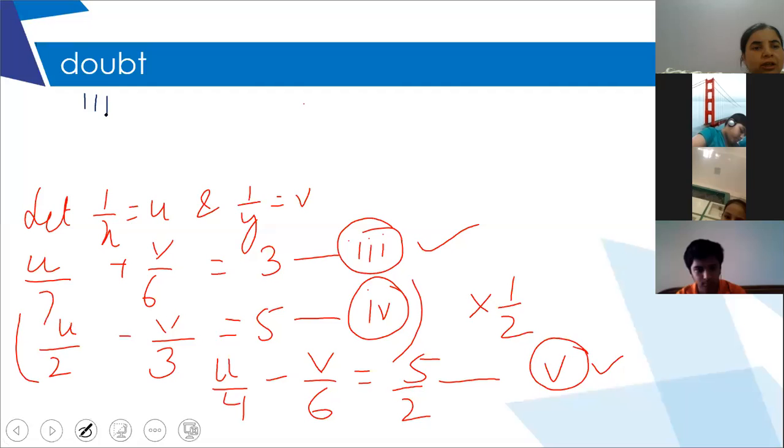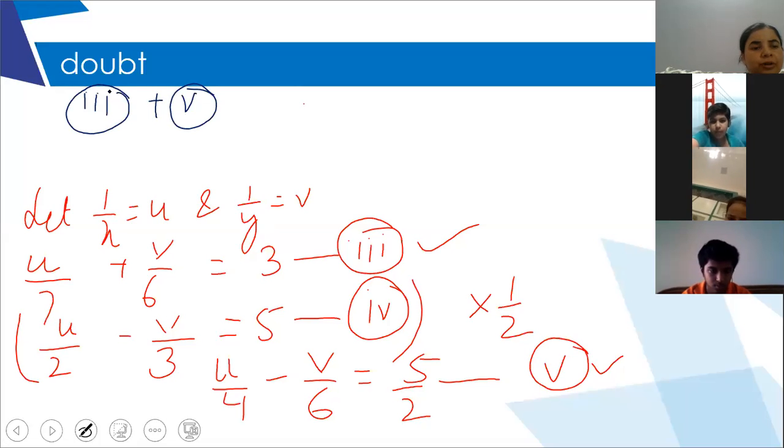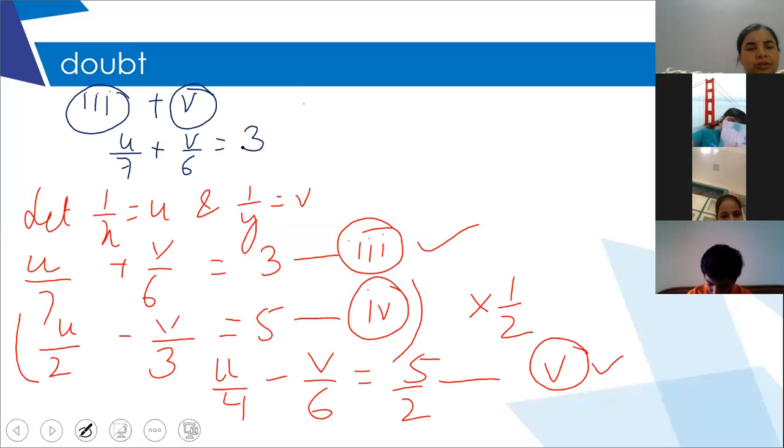So 3 plus 5. You will write u by 7 plus v by 6 is equal to 3. This is your equation 3.